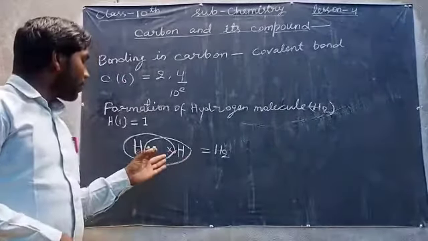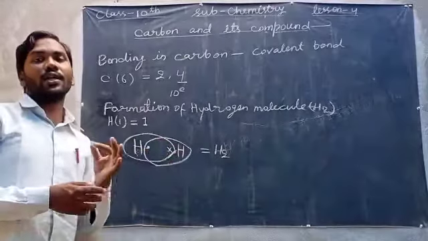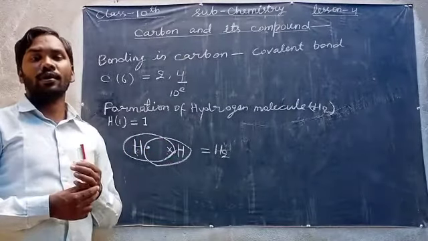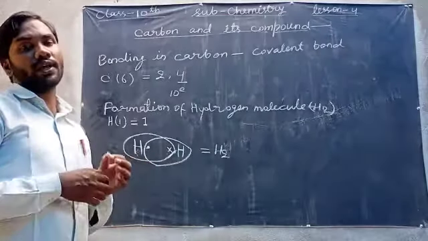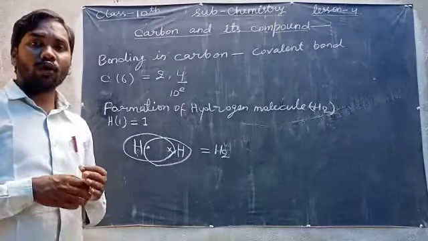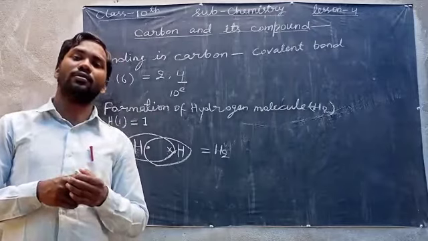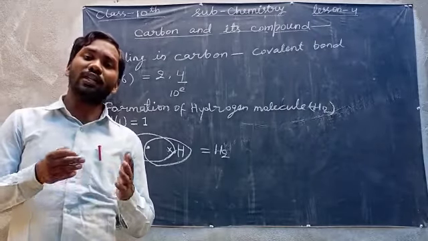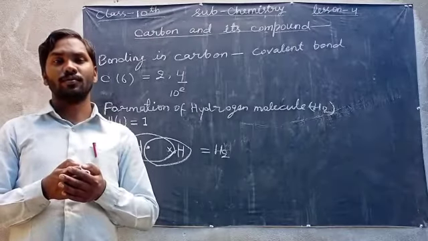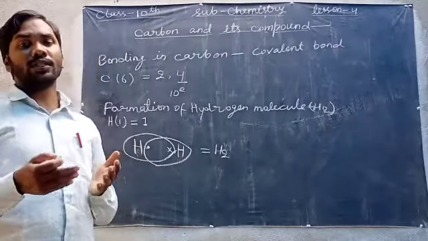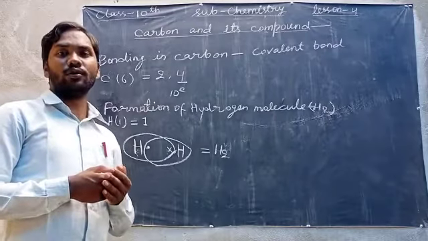This way, sharing of electrons takes place and bond formation occurs, which is known as a covalent bond. So we can say that if a bond is formed due to the sharing of electrons, this type of bond is known as a covalent bond.